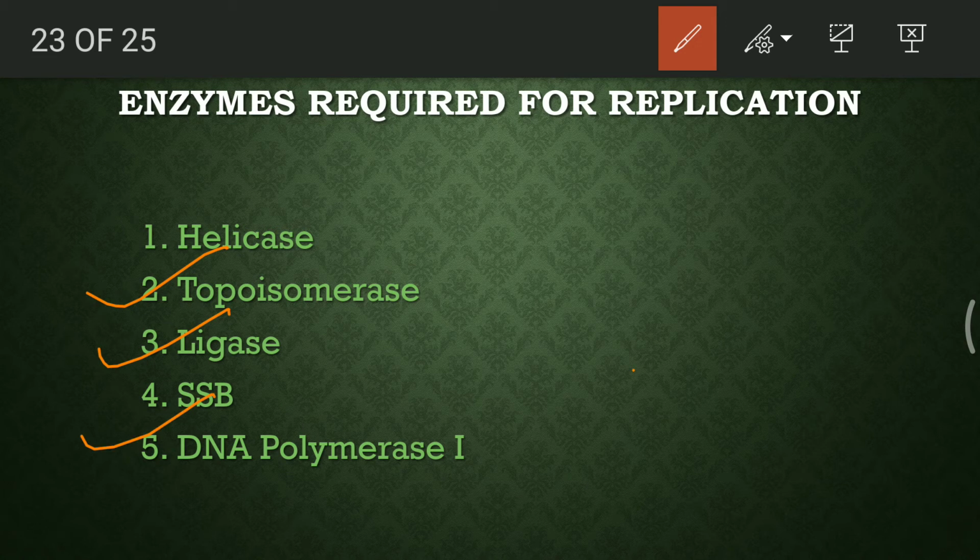DNA polymerase 1 helps in removal of primer and filling the gap. Primers are small RNA, okay, we'll study about them. Primers are small 10 to 12 nucleotide RNA structures which help in forming the entire DNA strand.